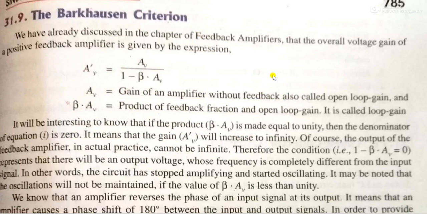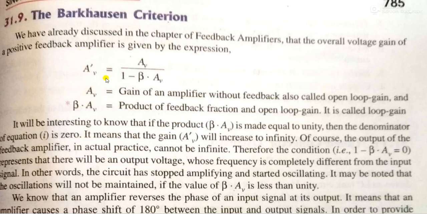Here we start with the Barkhausen criterion for faithful oscillations. These are the necessary conditions to operate a device as an oscillator. Now the overall voltage gain of a positive feedback amplifier is given by the expression A'V equals AV upon 1 minus beta times AV.